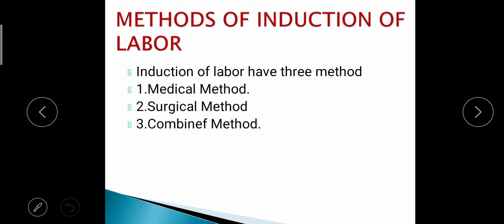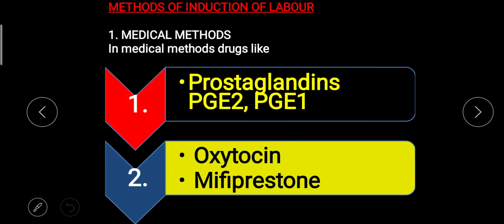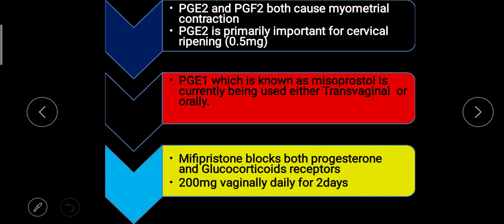Next is the method of induction of labor. So in that we have 3 methods. Already I have explained. One is medical, with the help of medicine. One is the surgical method, with the help of surgery. One is the combined method, with the help of medicine as well as surgery. So in the medical method, we are going to use the medicine prostaglandin. In the prostaglandin, PGE2 and PGE1, oxytocin and mifepristone. So these are the medicines we are going to use for the induction of labor.